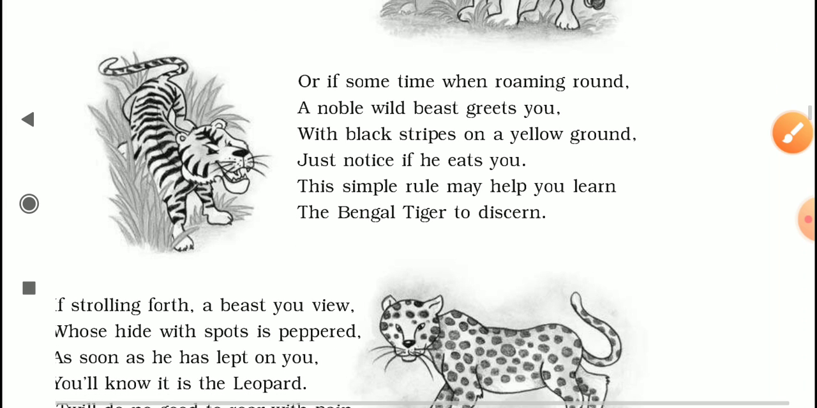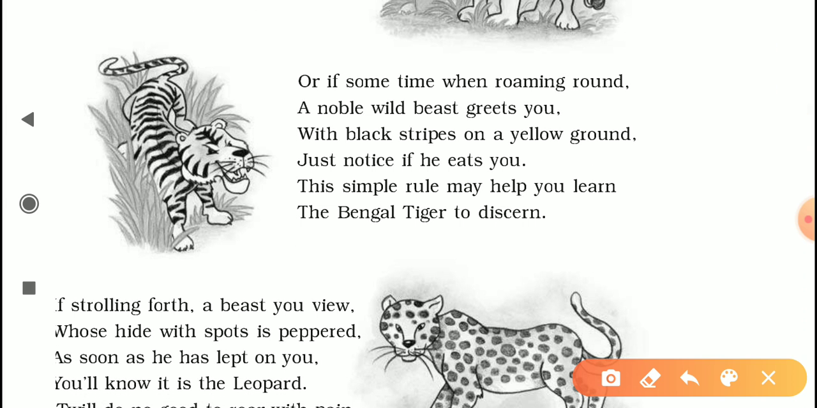In the second stanza, the poet is advising us how to identify another dangerous wild beast, that is a Bengal tiger. Or if sometime when roaming round, a noble wild beast greets you with black stripes and yellow ground, just notice if he eats you. This simple rule may help you learn the Bengal tiger to discern.